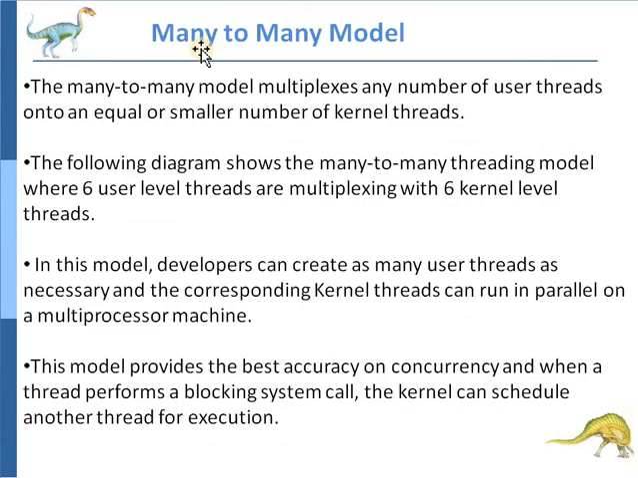Then the next model is the many-to-many model. The many-to-many model multiplexes any number of user threads onto an equal or smaller number of kernel threads. The following diagram shows the many-to-many threading model where 6 user level threads are multiplexed with 6 kernel level threads.